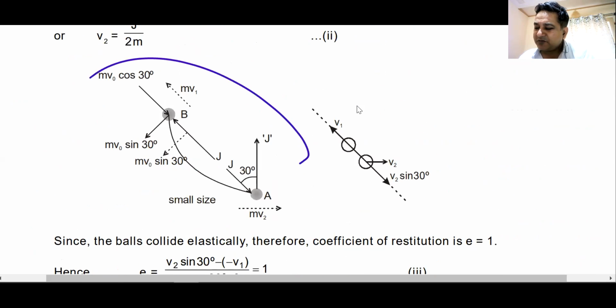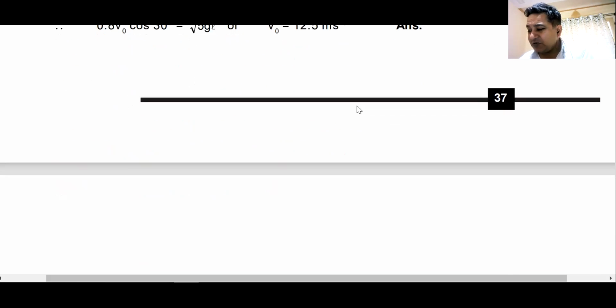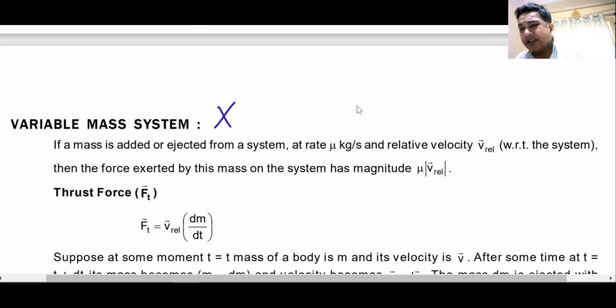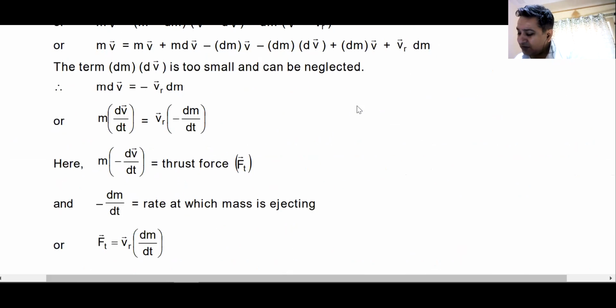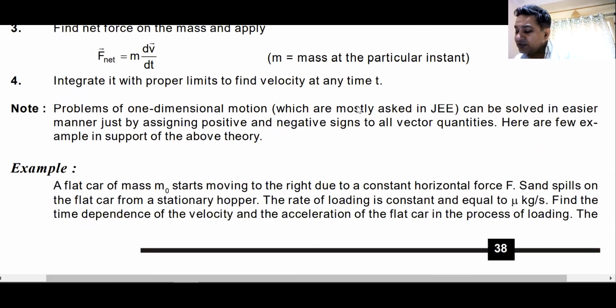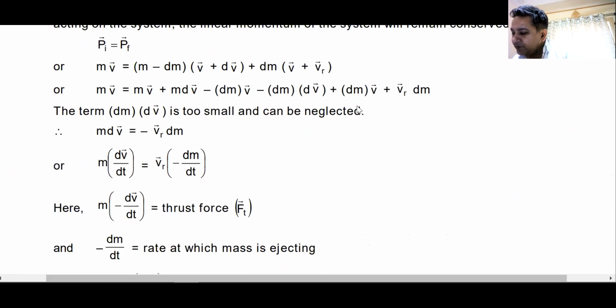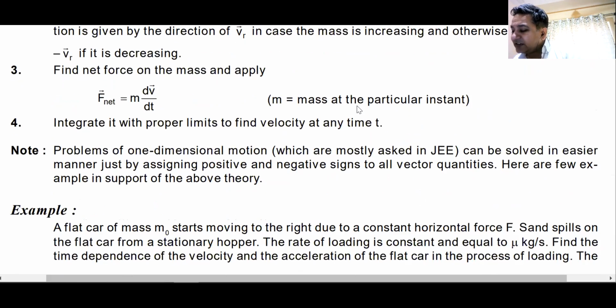So there are many problems that I've given here. I would ask you to see if they want you to do it. Variable mass system, you can just skip it for now. If it comes, they will probably give you the theory of this. There is an equation which is known as the Meshchersky equation. I think the Meshchersky equation is not given here. I'll give it to you in the next class if you want it.